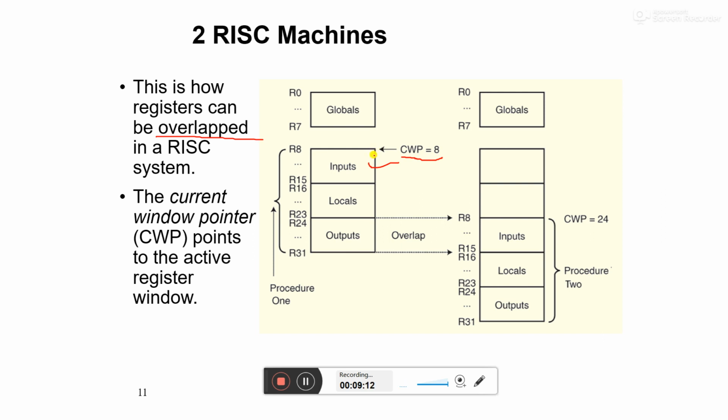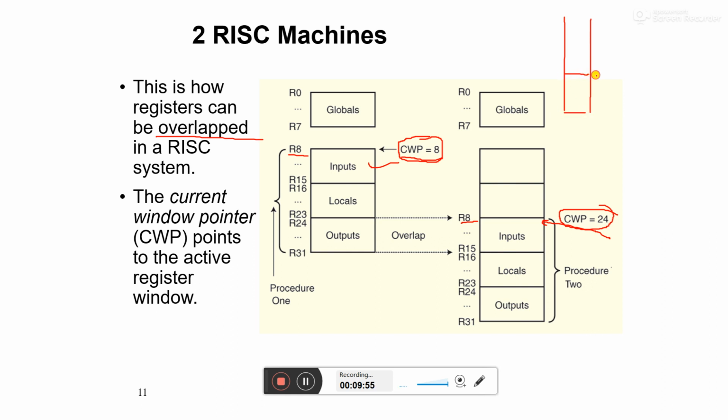Now what can I do? I can change this CWP for different things. If I change my CWP from 8 to 24, then this R8 is transferred to another register location. So R8 is the same name for the other process, but my input, local and output variables will change. So there is a memory.